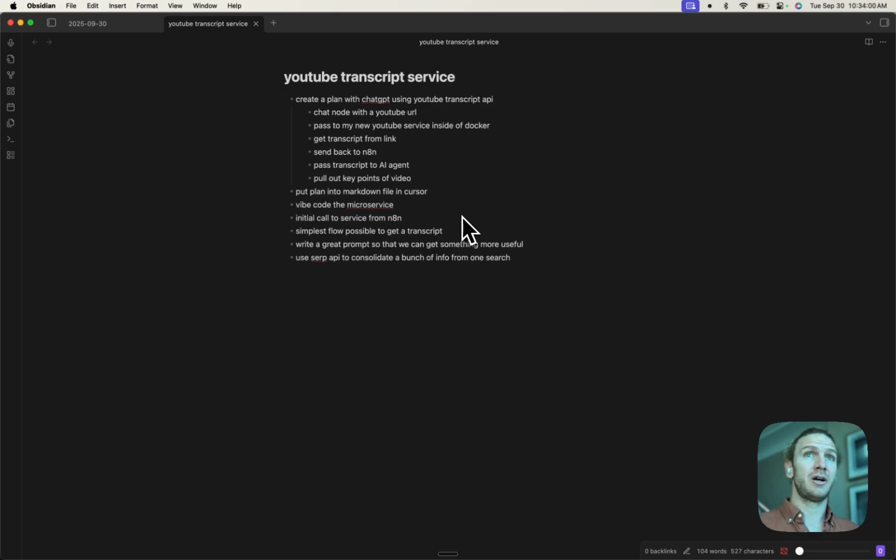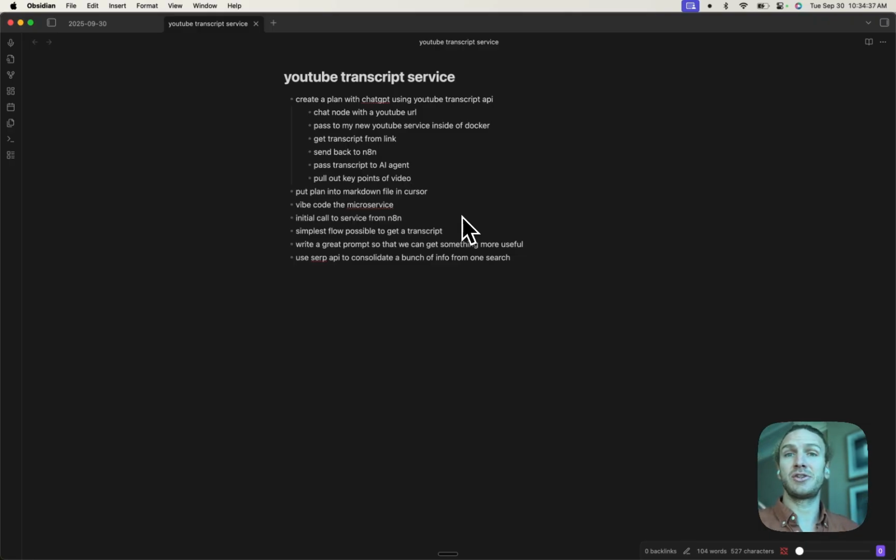with Docker. One really cool thing about n8n that I've been learning recently is that something like the YouTube Transcript API doesn't exist as an n8n node natively within n8n. But what's really cool is that you can just create a tiny Python service that does one specific thing, like call the YouTube Transcript API, which is just a Python package. And even though this doesn't exist in n8n, we can call our Python service from n8n. The Python service will do some work, and then it will return the transcript back to n8n.